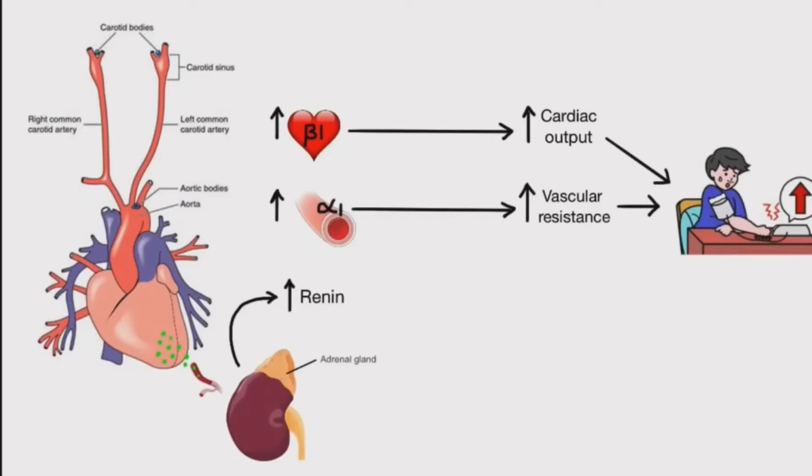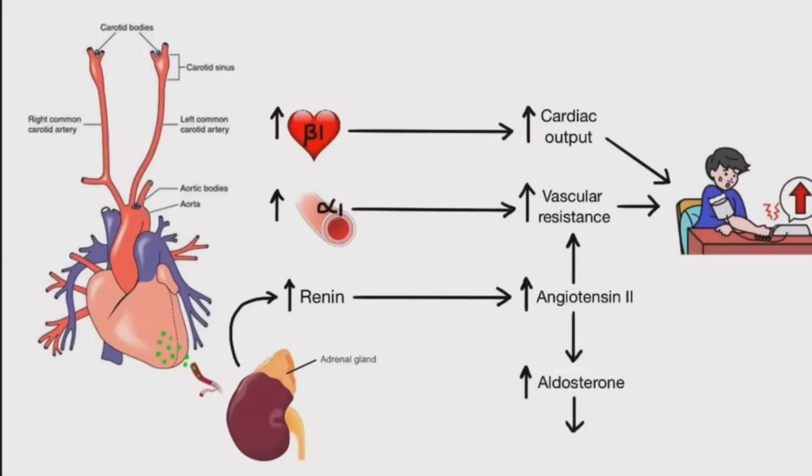Renin is necessary for the production of angiotensin-2. Angiotensin-2 is a very potent vasoconstrictor which constricts systemic blood vessels, thus increasing peripheral resistance. It also constricts renal blood vessels and stimulates aldosterone secretion, which leads to sodium and water retention, thereby increasing blood volume, cardiac output, and ultimately blood pressure.